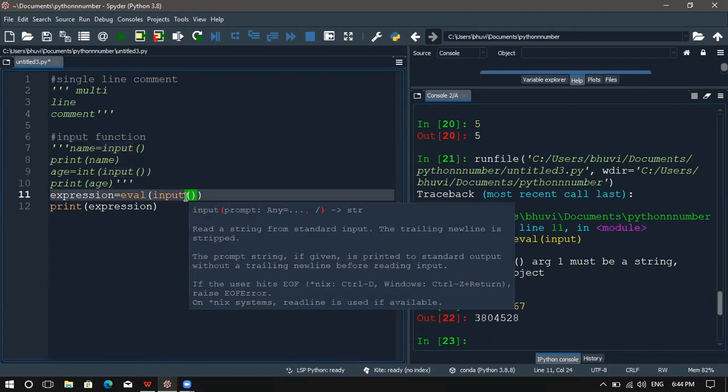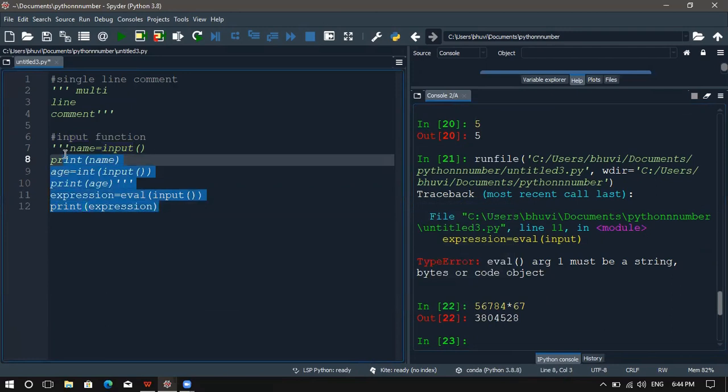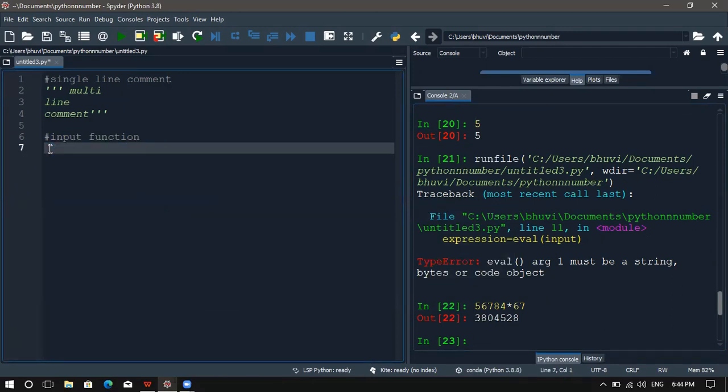Next, I'm going to ask you one thing. Print "456" star 5. Can you tell me what will be the output of this print statement?